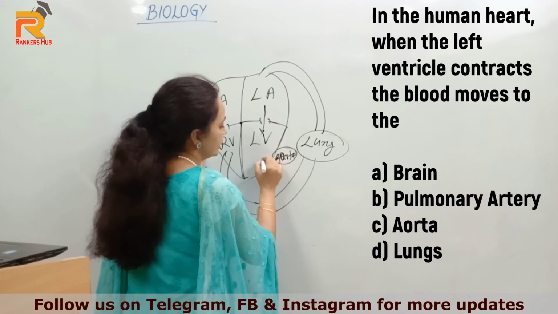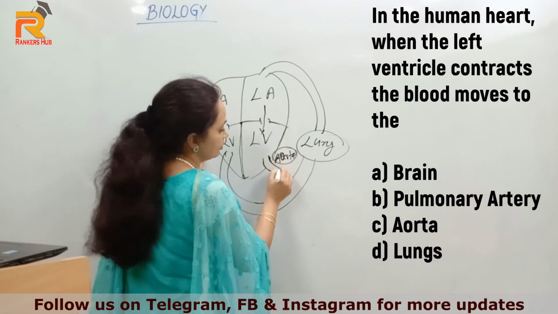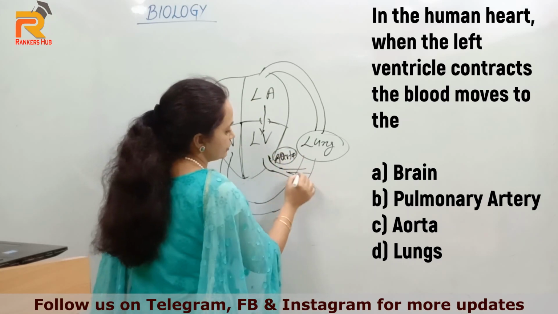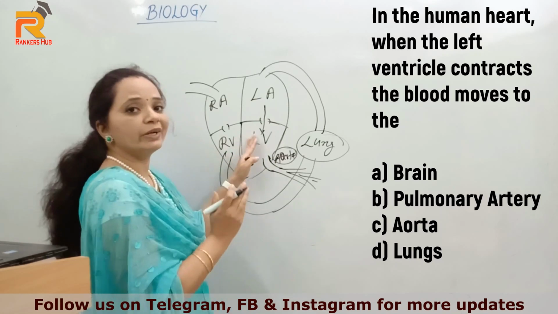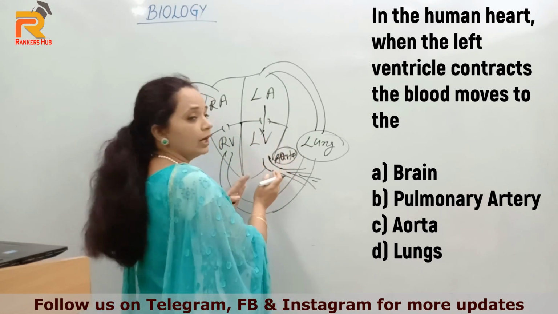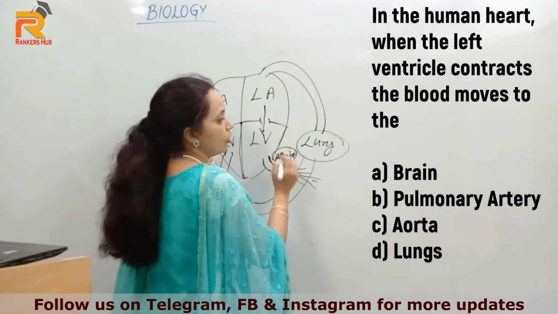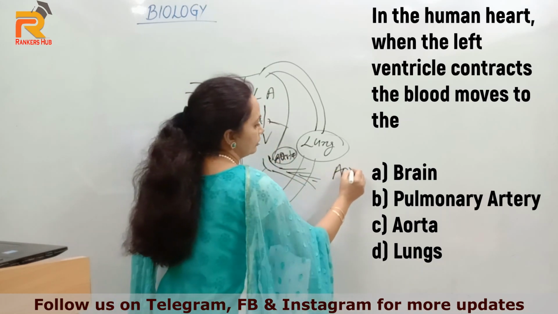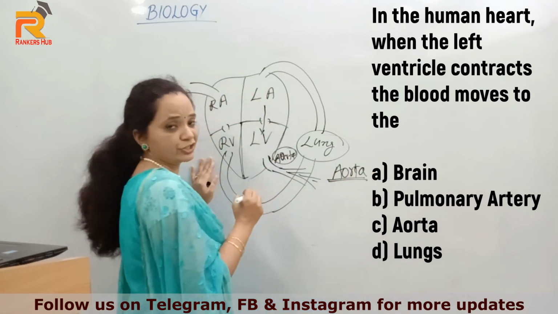This is the biggest blood vessel, and from here the blood moves to different arteries further. So when the left ventricle contracts, blood moves to the aorta. The right option is aorta.